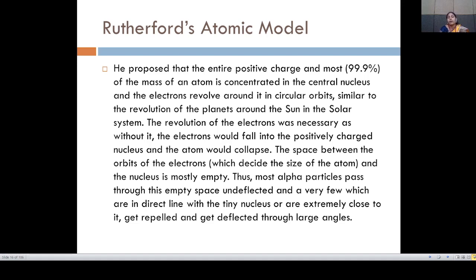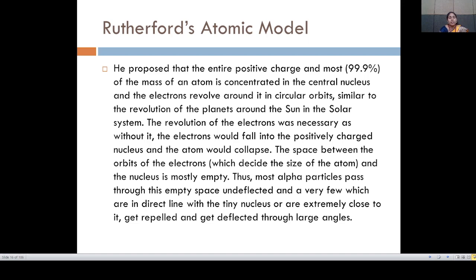and most of the mass, 99.9% of the mass of an atom, is concentrated in the central nucleus, and the electrons revolve around it in circular orbits, similar to the revolution of the planets around the sun in the solar system. We know that in the solar system, the sun is at the center and the planets revolve around the sun.